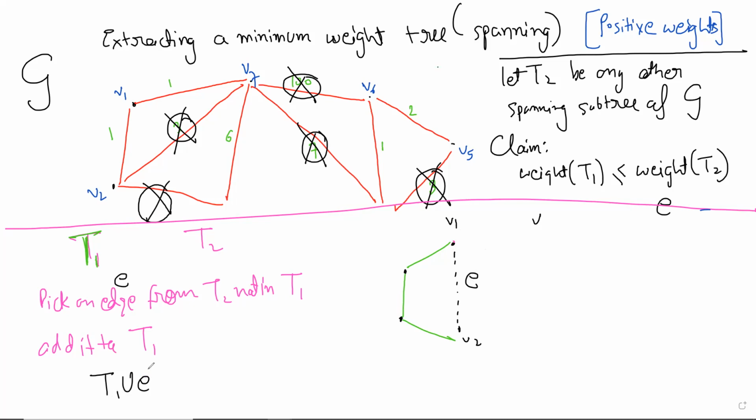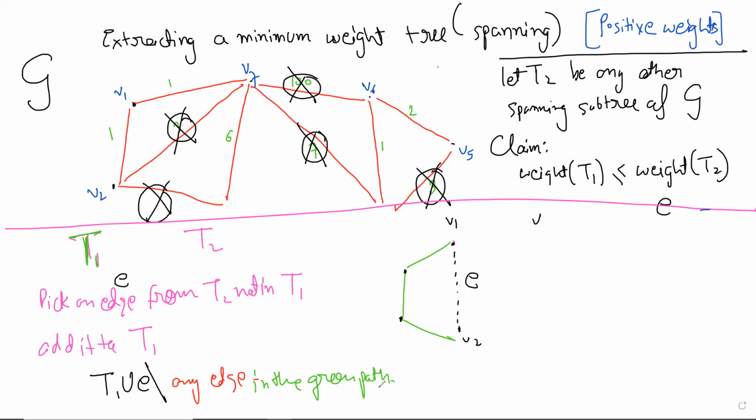Since you have a cycle, you can sacrifice any edge. Now you can remove any edge from the path from V1 to V2, the green path, and you can see it will still be connected, right?